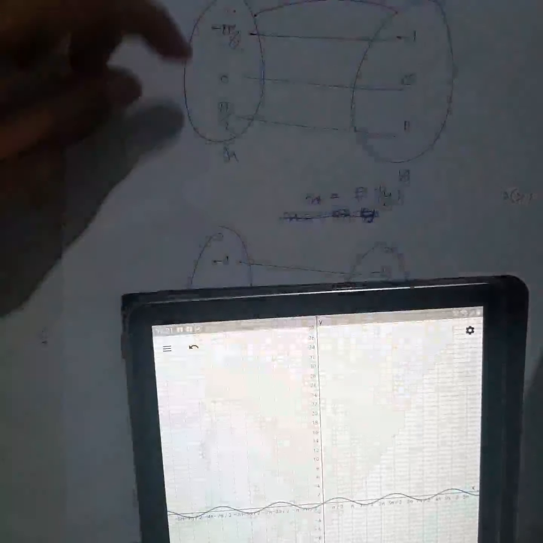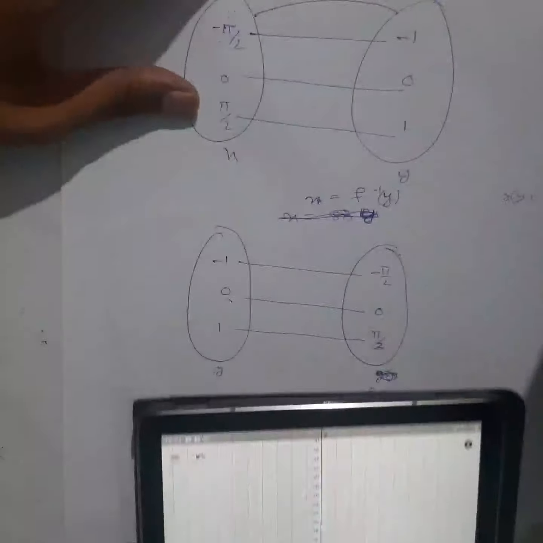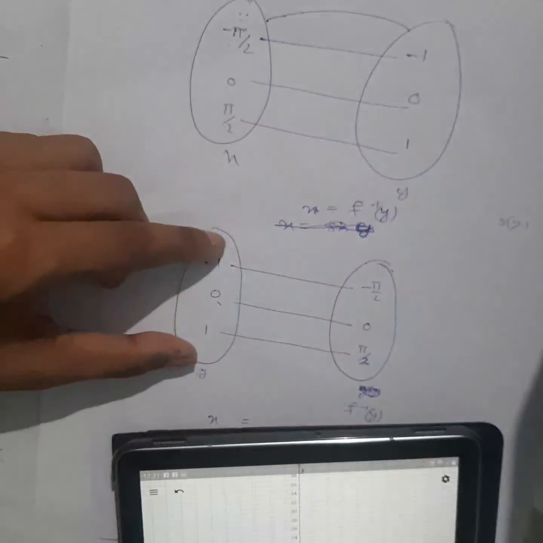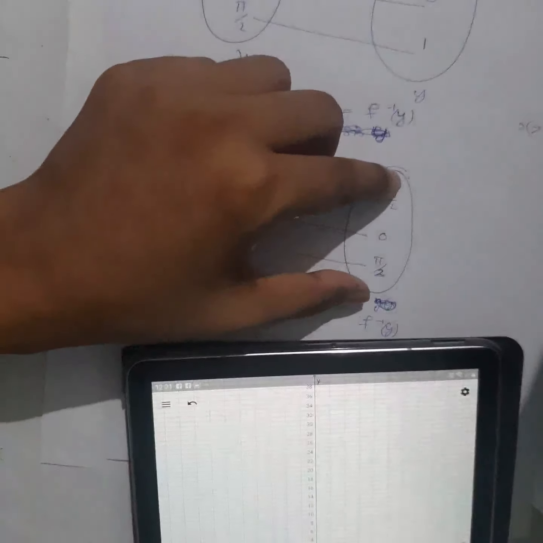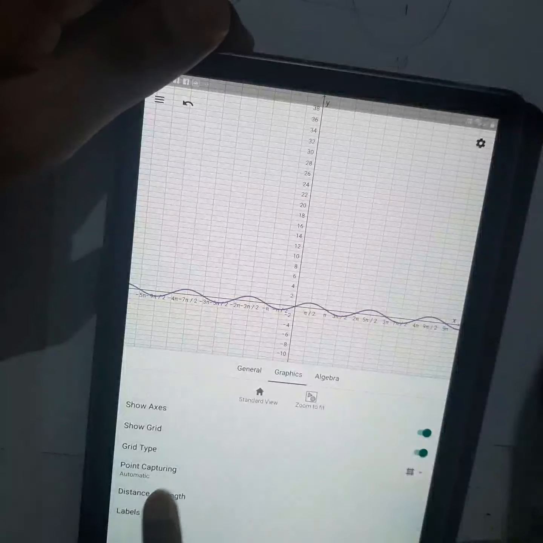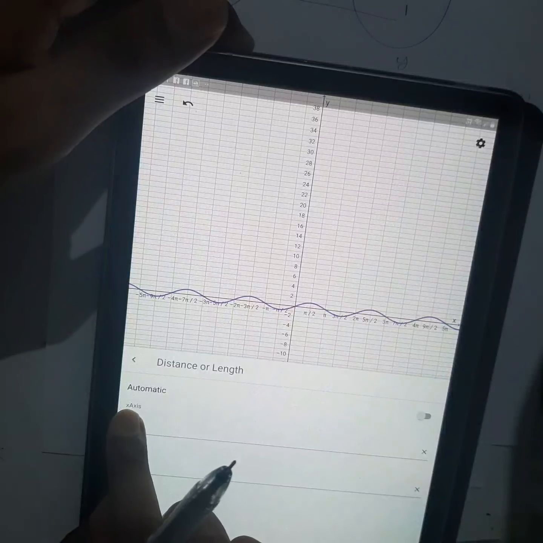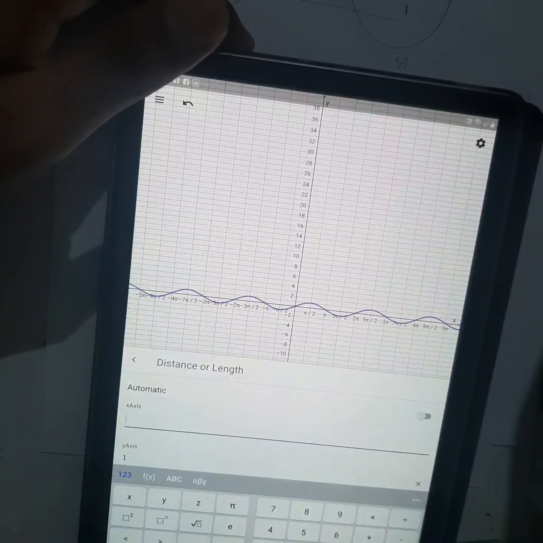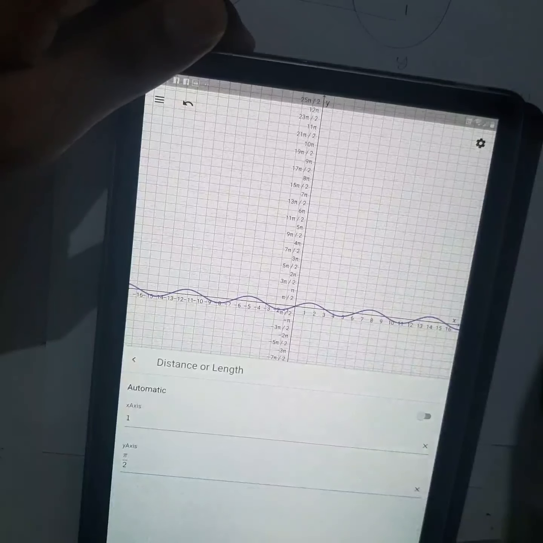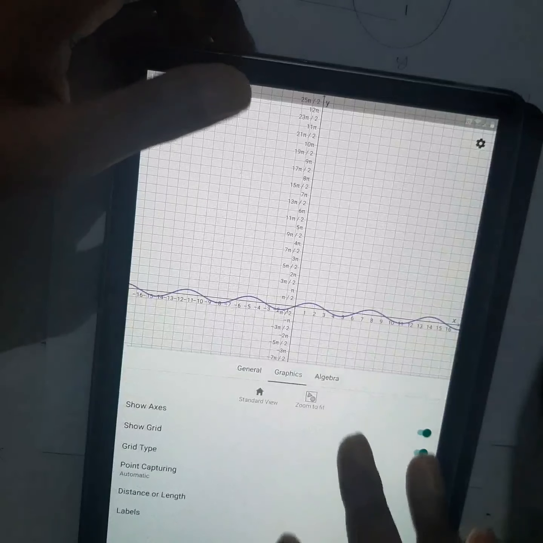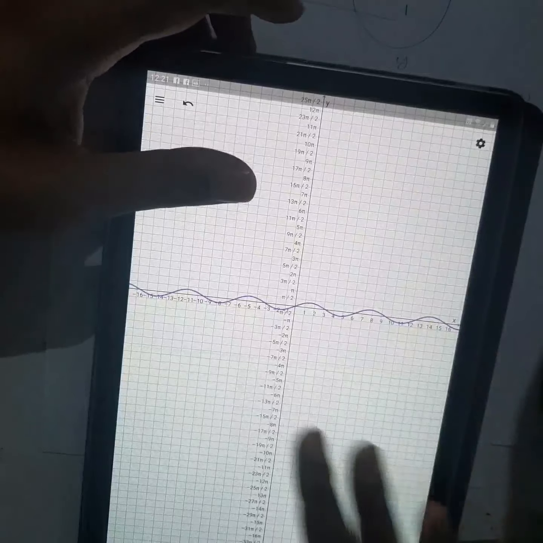Now when you take the inverse, what will happen? Your y value, the codomain, will become the angle. This will become the value. So on the x-axis I will take value, and on the y-axis I will take radian. So see, I will convert into the first. Let me make this one 1. This one, let me convert the y-axis into radian. Okay, so what I have done here, see carefully.